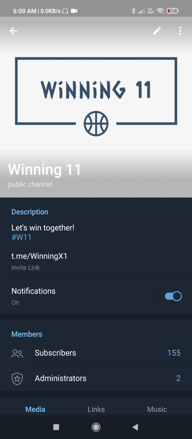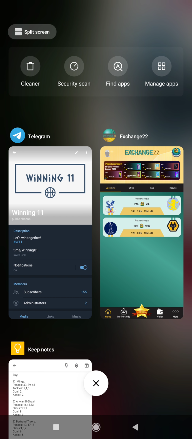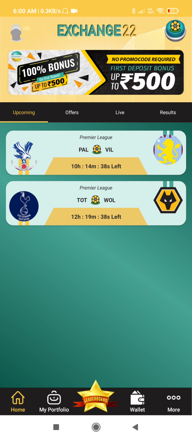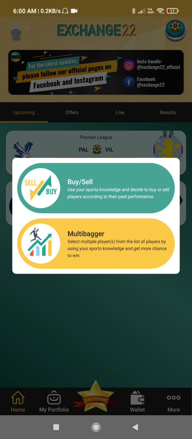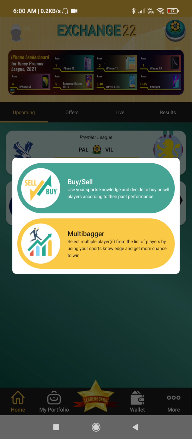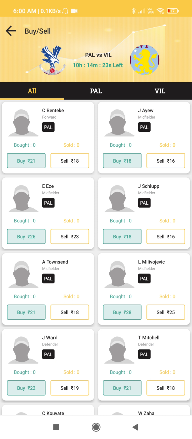So today I'll talk about this unique app called Exchange 22. I'll tell you about all the features of this app. If you select a particular match, you can see there are two options: one is buy or sell, and one is multi-bagger. If you click on buy or sell, I'll explain both the buy and sell options.